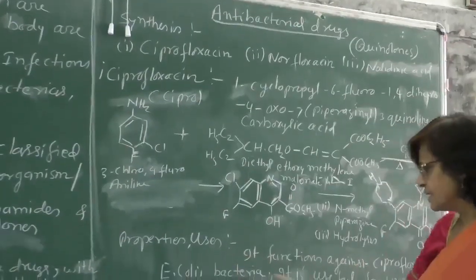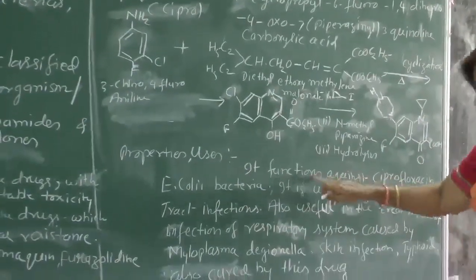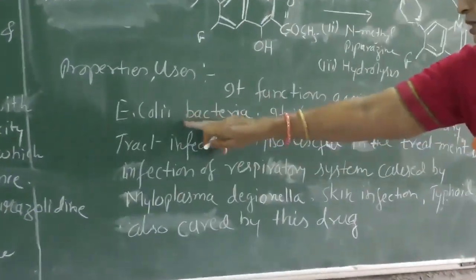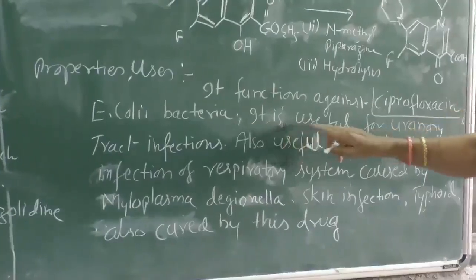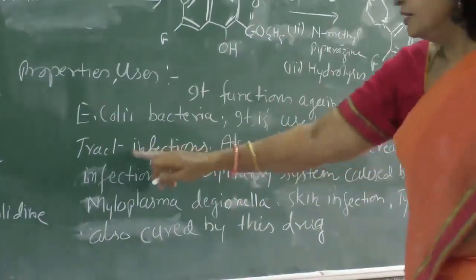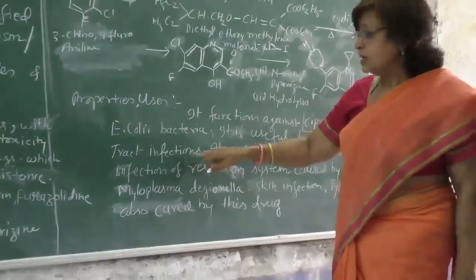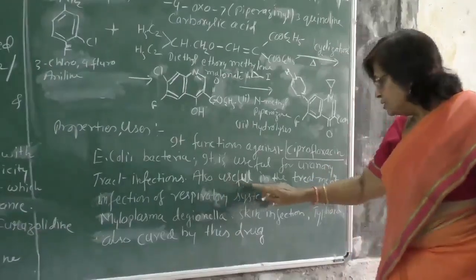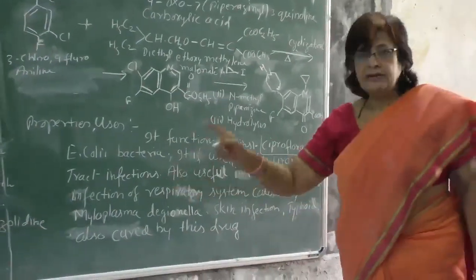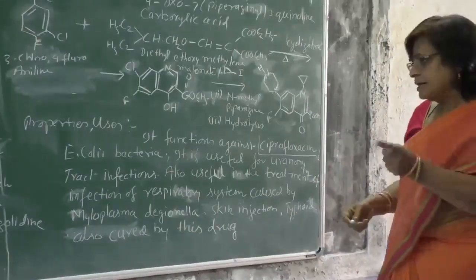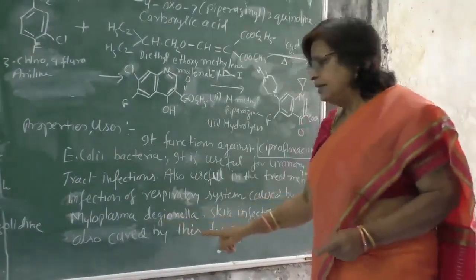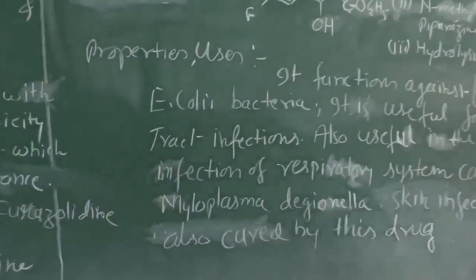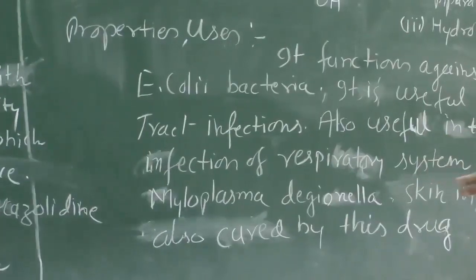Properties and uses. This medicine has activity against E. coli bacteria. It is also useful for urinary tract infection. The main application of this medicine is to remove urinary tract infection. But it is also useful in the treatment of infections of the respiratory system, which are caused by Mycoplasma, as well as skin infections. Typhoid fever is also cured by this drug.